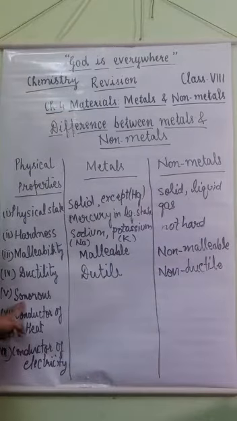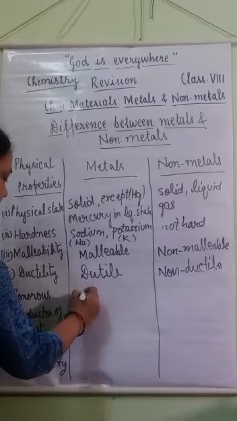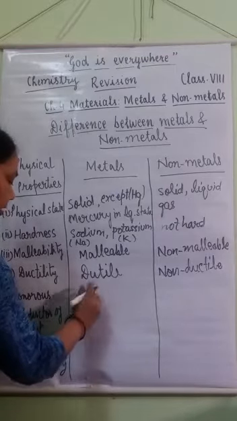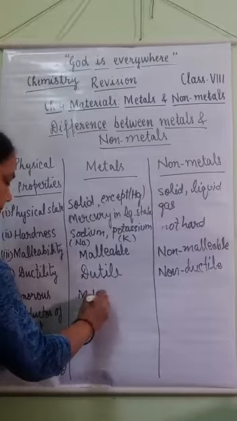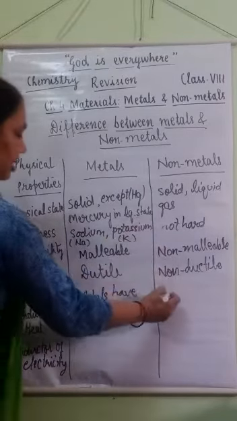Sonorous property: when metals are beaten by a hammer, they produce a sonorous, ringing sound, while non-metals do not produce a ringing sound. Metals have sonorous property while non-metals do not have.